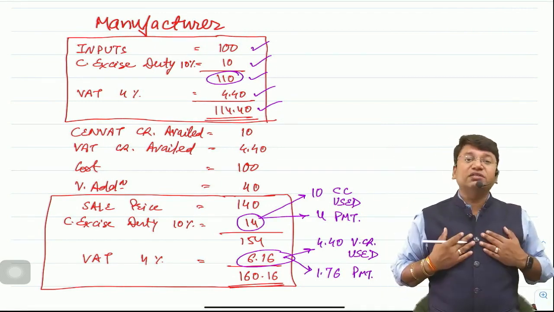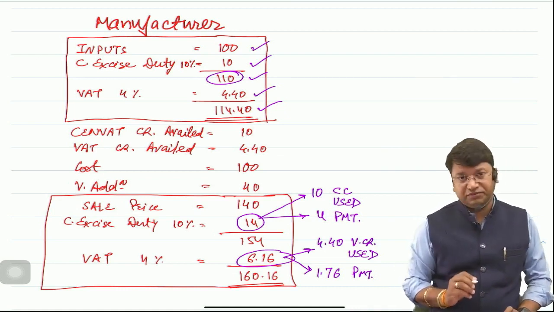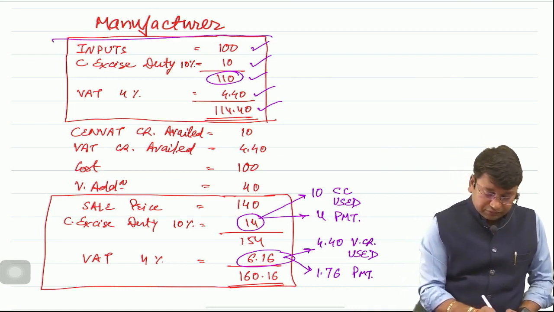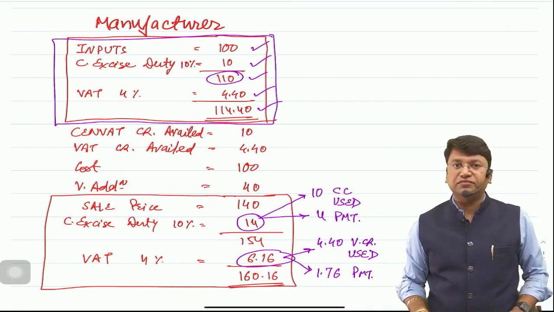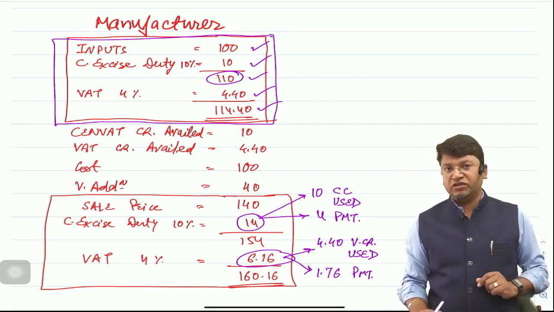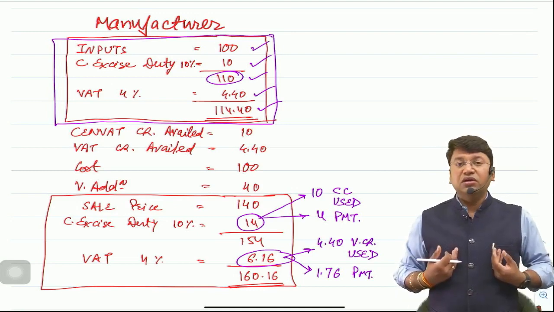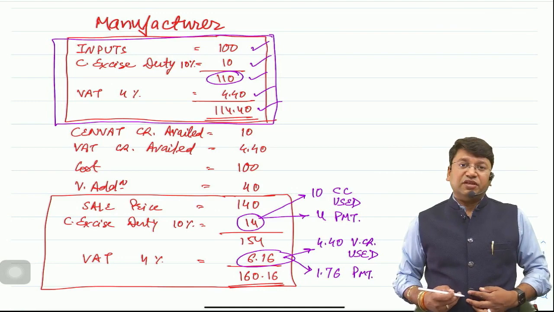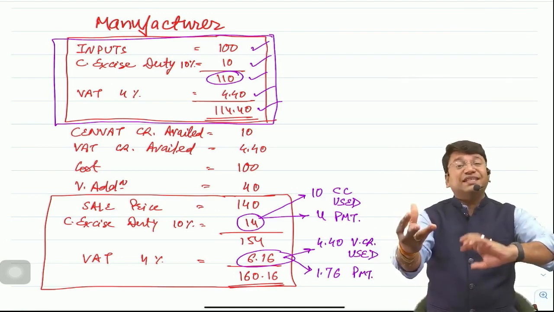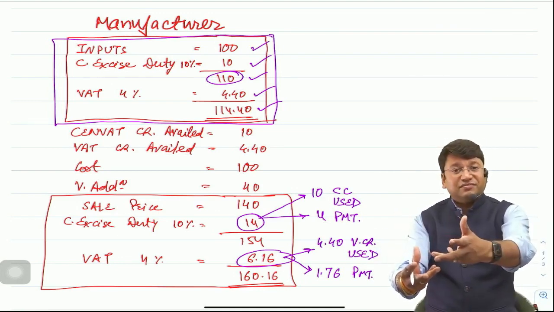Now the customer is again a manufacturer of some output goods. The manufacturer got the invoice of 114.40 from his supplier, who was the manufacturer of inputs. Now the buyer is also manufacturing goods on which excise duty will be charged.